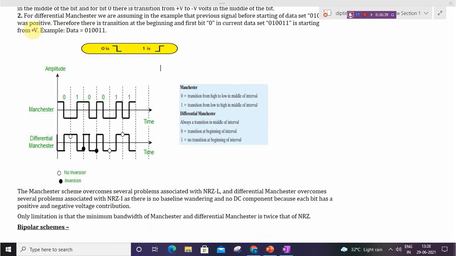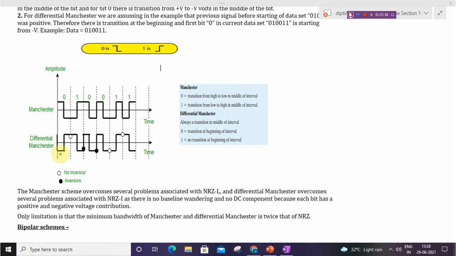Now let us do the differential Manchester. In this example we are assuming that the previous signal before starting the data set 010011 was positive, therefore there is a transition at the beginning, and the first bit 0 in the current data set starts from negative. Means there is always a transition in the middle of the interval, and for 0 a transition at the beginning of the interval, and for 1 no transition at the beginning of the interval.